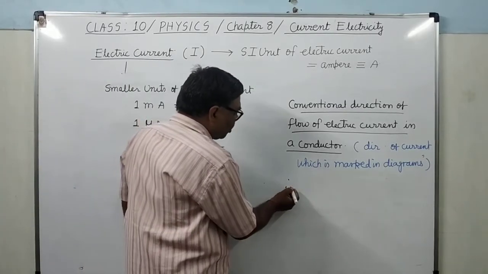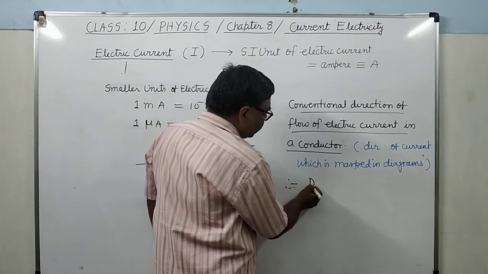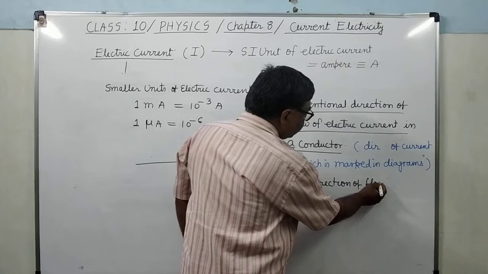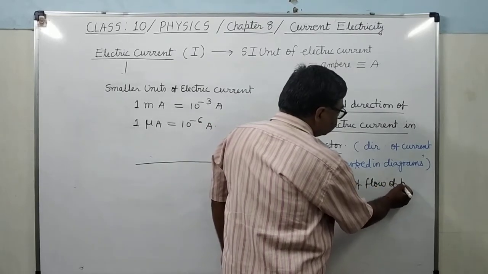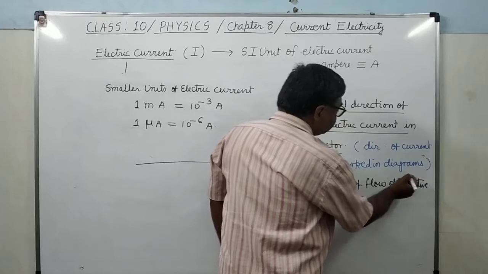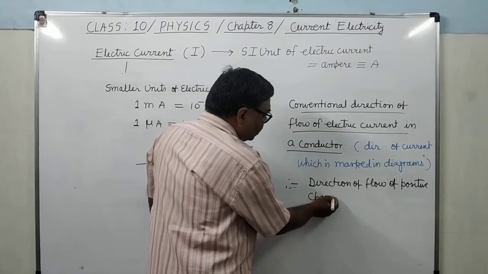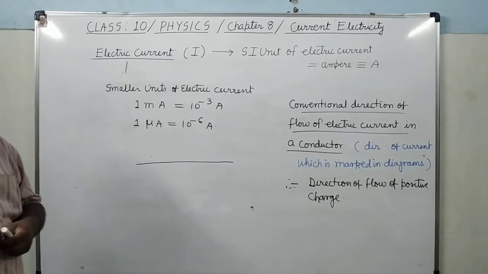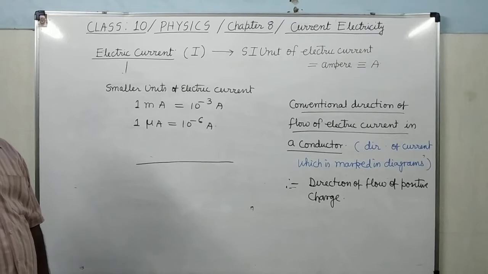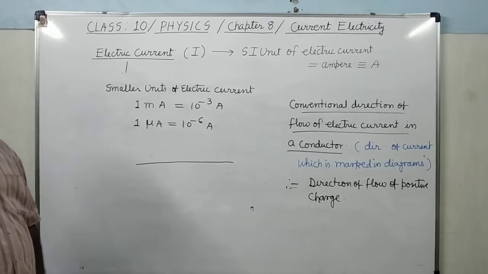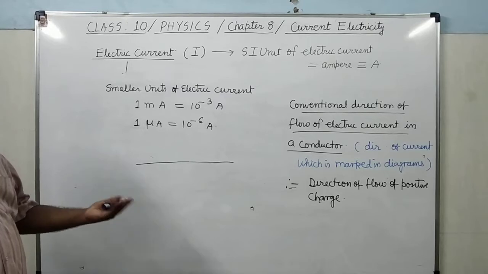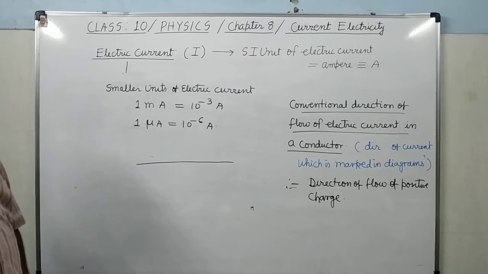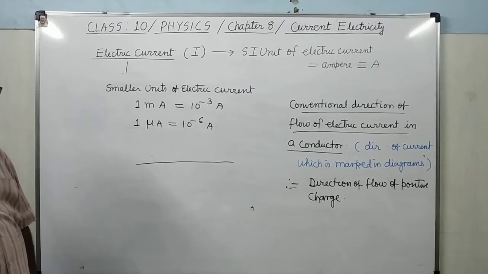It is the direction of flow of positive charge. But as we know, in a conductor, positive ions cannot flow. Why can they not flow? Because they are tightly bound. The positive charge is associated with the atom, while the free electrons are free from the atom. So positive ions are tightly bound with one another, therefore they are not free to move.